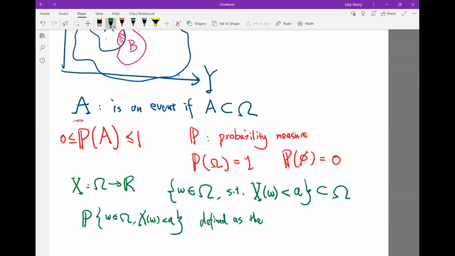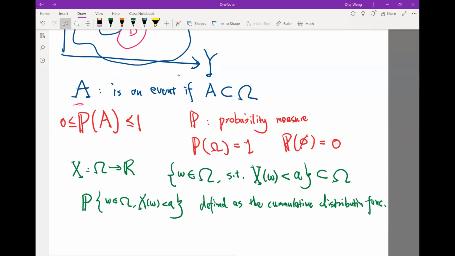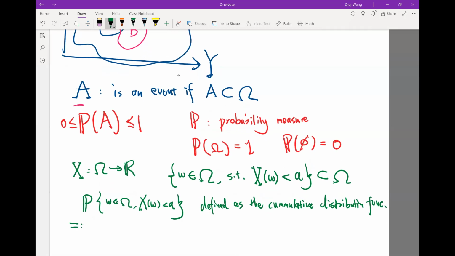This is a measurable subset, and this is defined as the CDF, or the cumulative distribution function. All right. So essentially, what's the probability that a certain random variable is less than a certain number, right? So basically, this is defined as the CDF, cumulative distribution function, of x. Let's put a subscript F here. The variable is a.